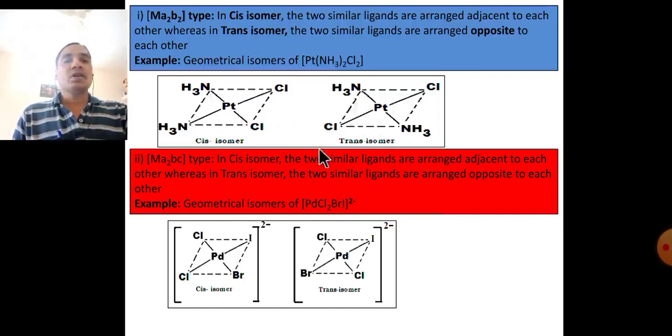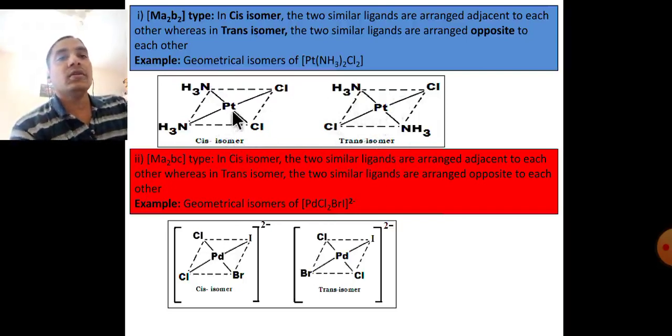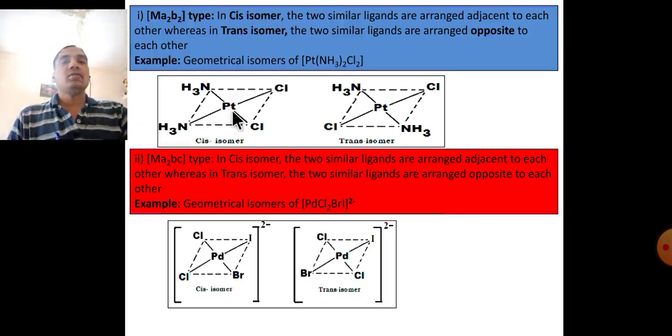The example is diamminedichloroplatinum. In this platinum complex, these are cis because they are adjacent to each other, and in this platinum complex, these are opposite to each other. That is why it is the trans isomer.